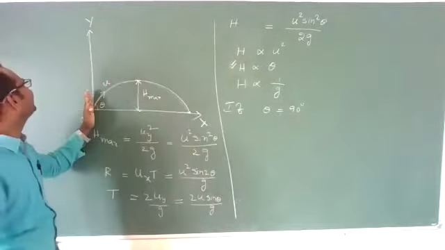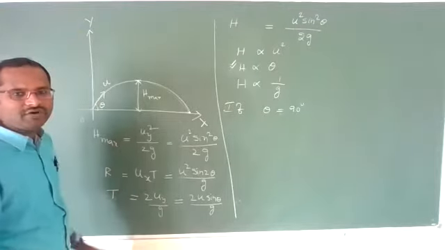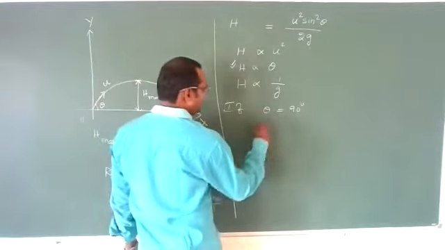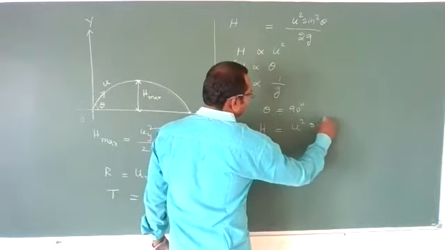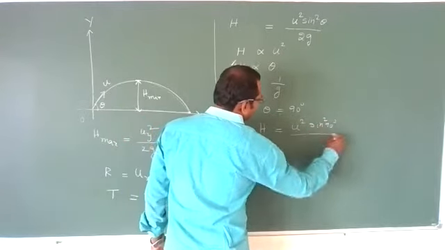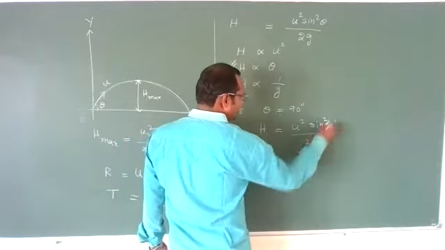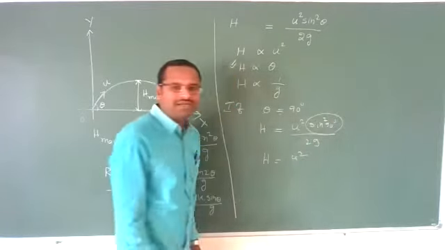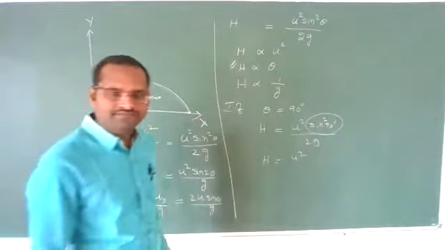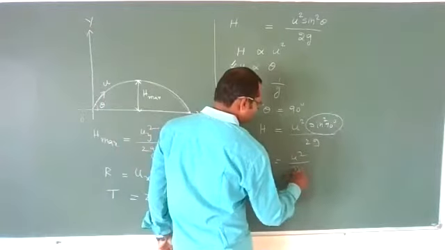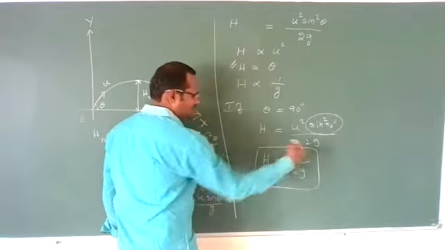That means if theta is equal to 90 degrees, you are not projecting like this, but directly vertically, then what happens to the height? Height becomes u square sin square 90 degrees by 2g. Sin 90 is 1, and 1 square is also 1. So u square by 2g. So the h maximum it can reach is u square by 2g.